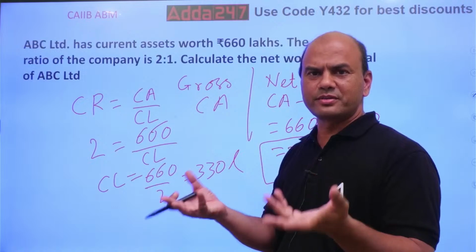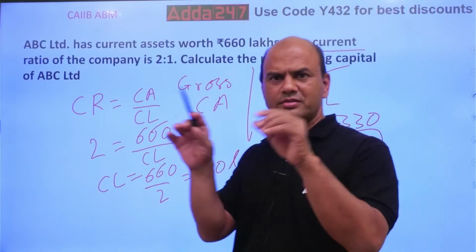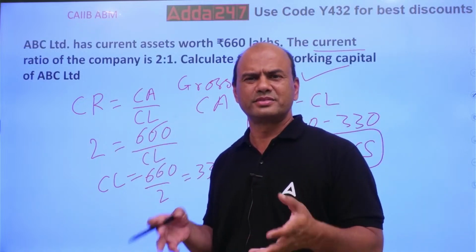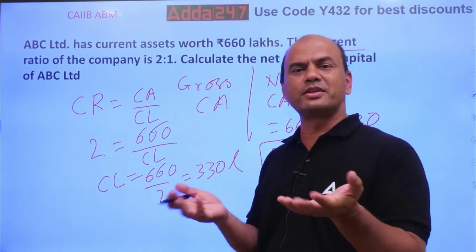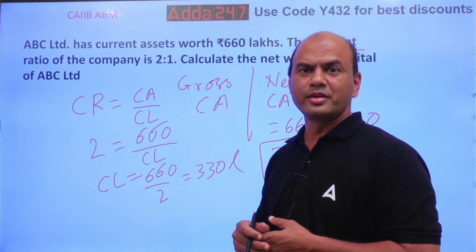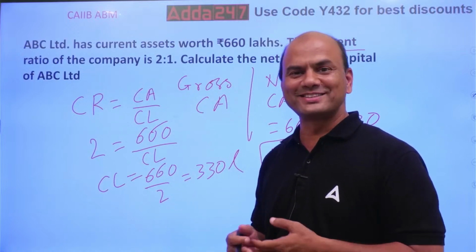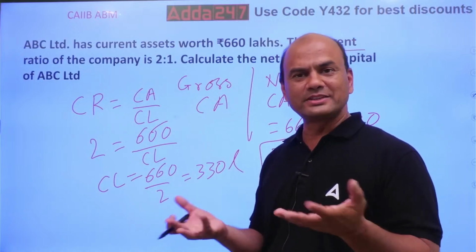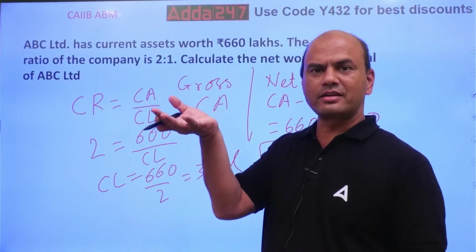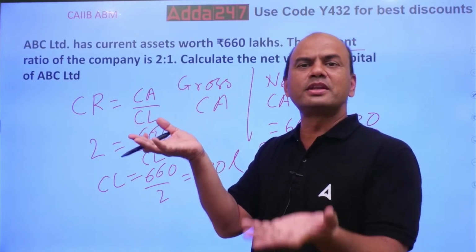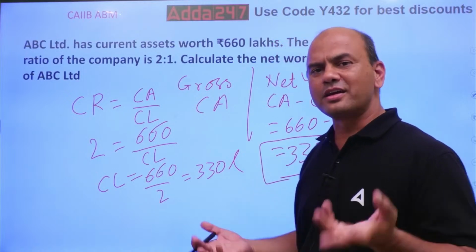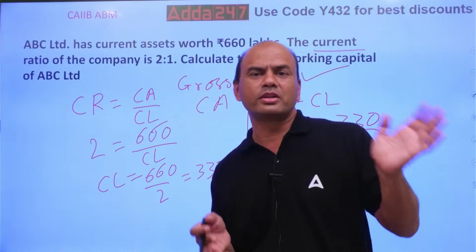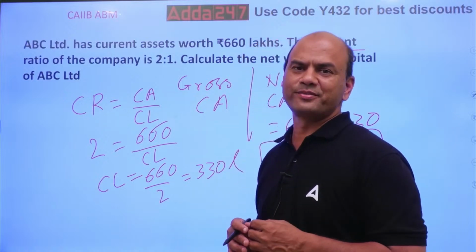Tarazu means balance. So you have to balance everything. If my current assets are higher and current liabilities are lesser, I need to increase it. How will I increase the current liabilities? I'll increase it by pouring in the bank finance.